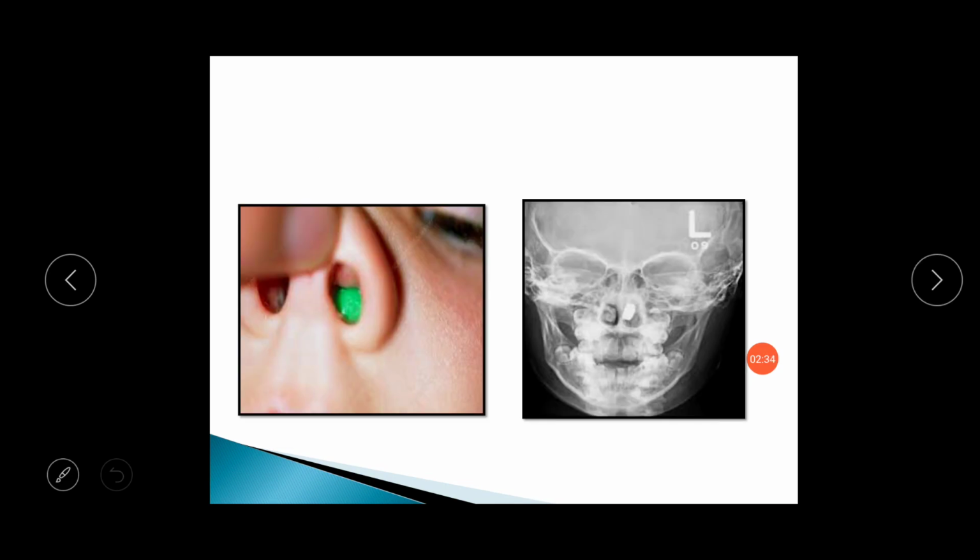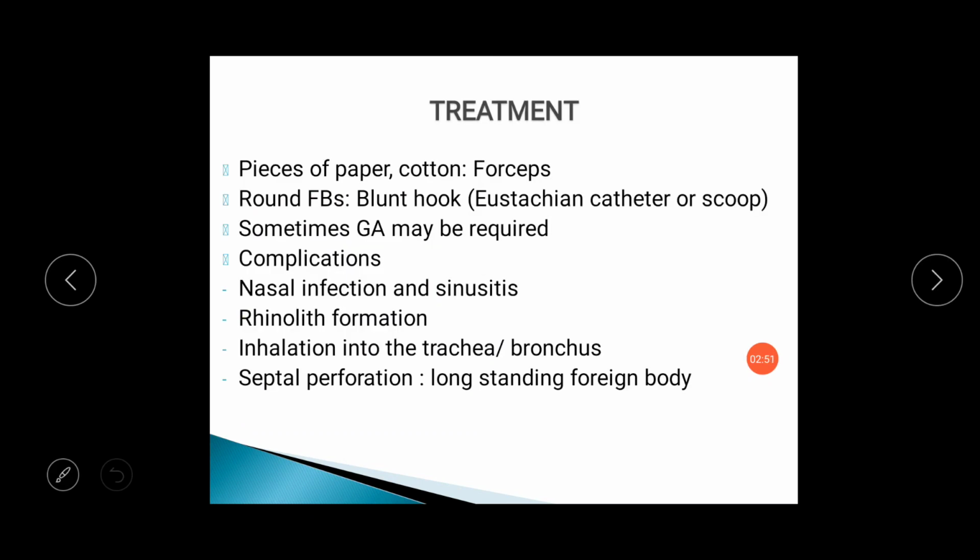In this diagram you can see there is a green colored round foreign body present in the left nasal cavity, and this is the X-ray PNS of a child suggestive of a radio opaque screw-like foreign body in the left nasal cavity. Treatment: if the patient has inserted a piece of paper or cotton, it can be removed by forceps. If there is a round foreign body, it can be removed by blunt hook, eustachian tube catheter, or scoop.